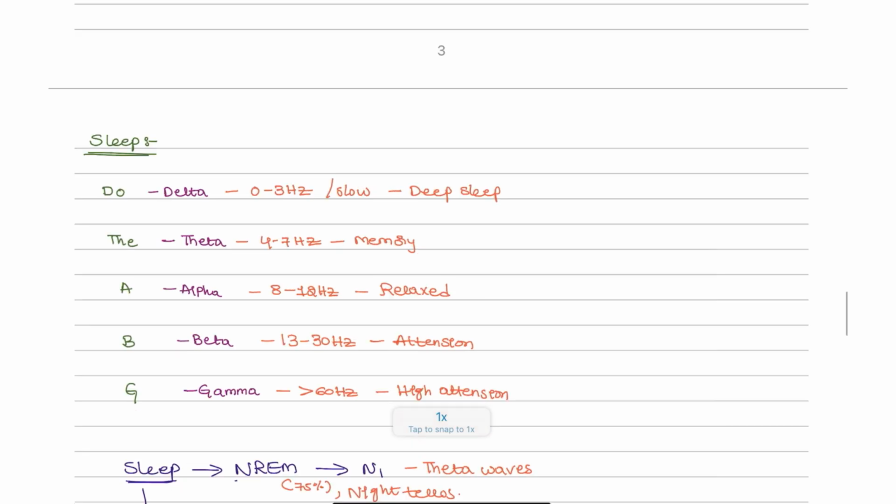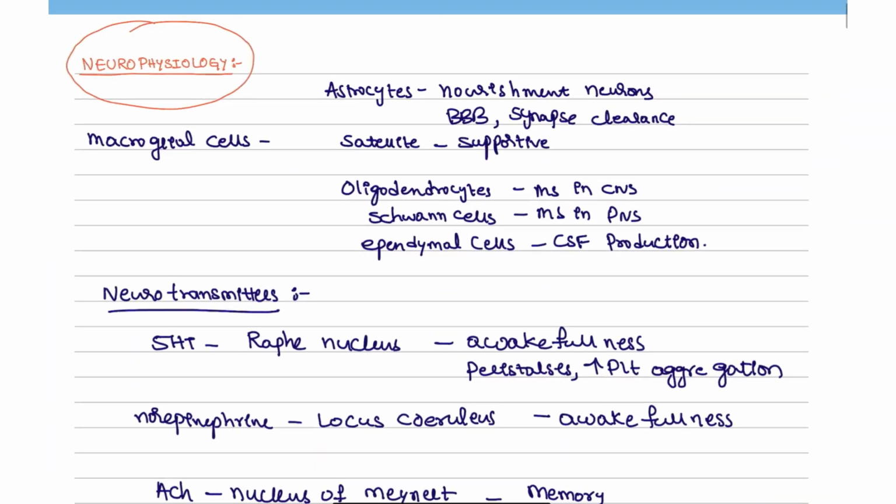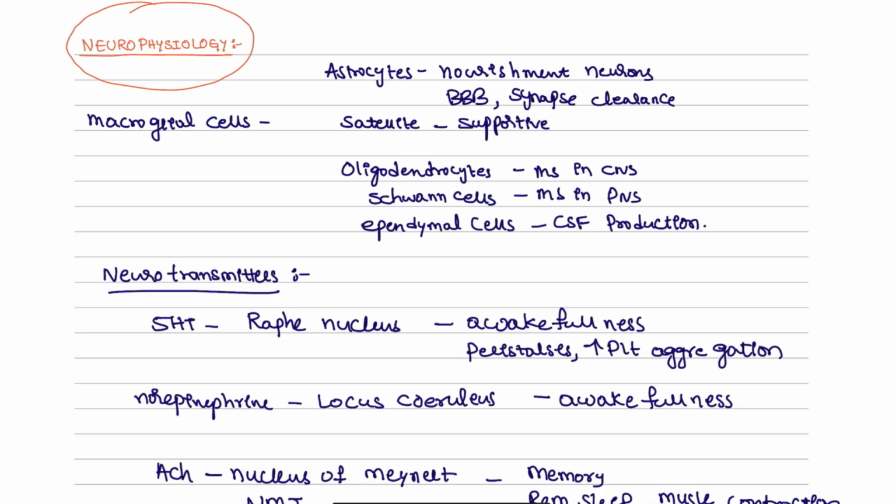Okay, so these are the important points that you have to learn. At least the most common types should be learned from the nerve, neuro, and also the cellular physiology.